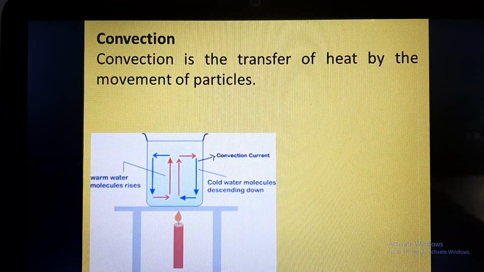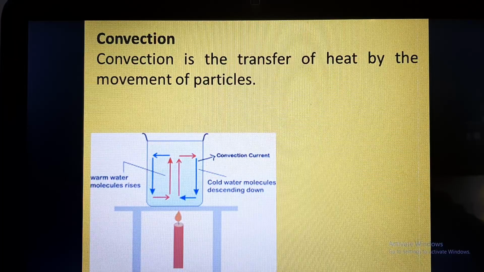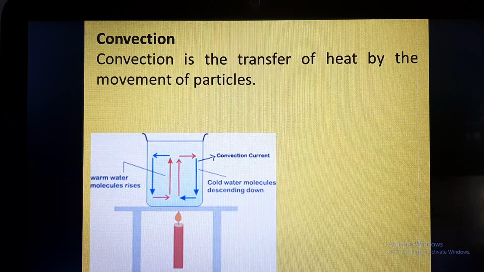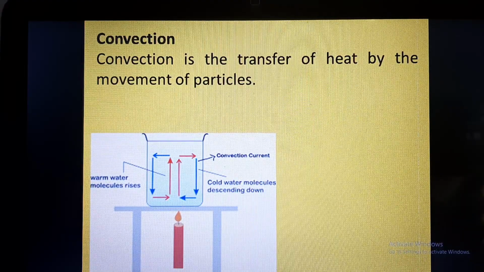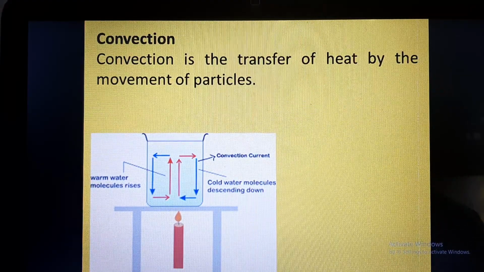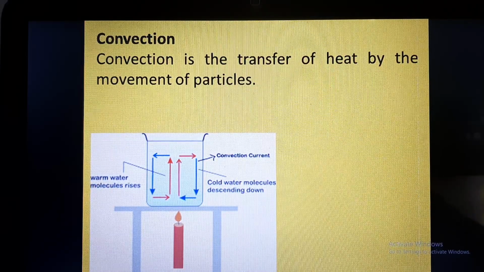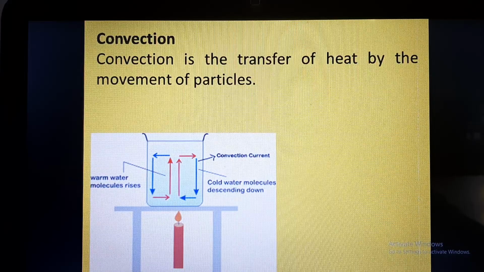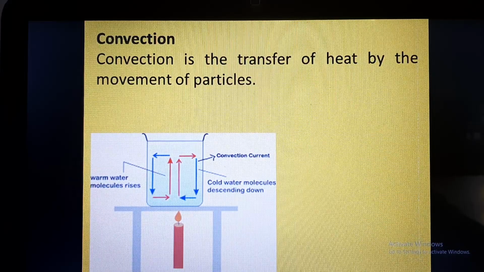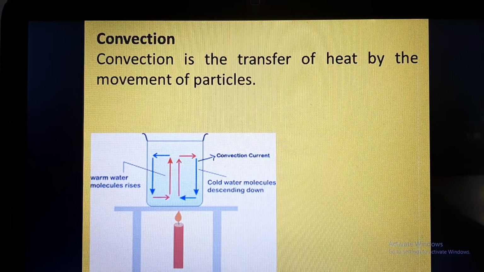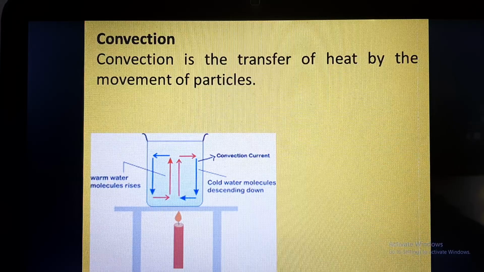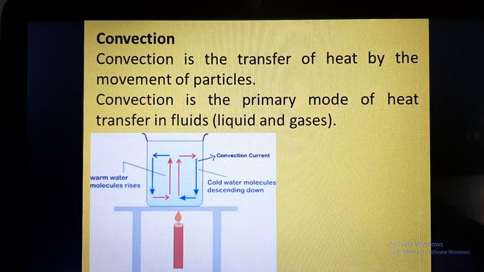So convection is the transfer of heat by the movement of particles. In conduction we studied that the transfer of heat is not because of the movement of particles. Instead the particles are vibrating and colliding with each other and transferring heat to one another. So in conduction there is no movement of particles, whereas in convection the transfer of heat is happening because of the movement of particles.